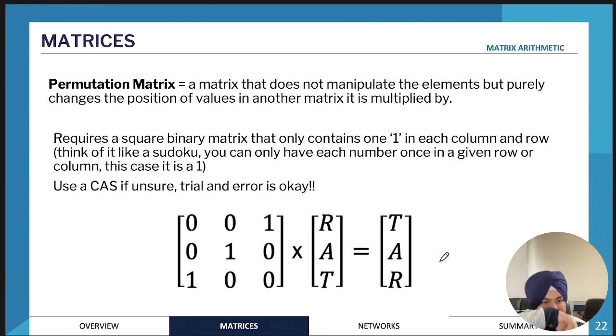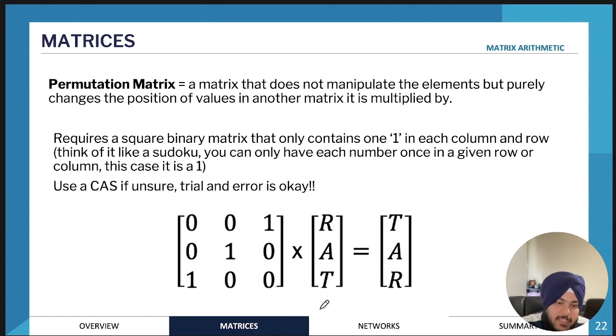Okay. So now we'll talk about permutation matrices. Like I said, permutation matrices are really important in the course. The main use of permutation matrices in matrix arithmetic is usually to manipulate a particular matrix without actually changing the elements. Usually we use a permutation matrix to change the order of the elements in the matrix.